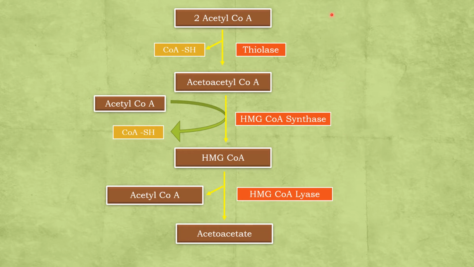So if you look at the steps, the initial two steps are similar to cholesterol metabolism. But do remember the steps of ketogenesis occur in mitochondria. So the primary ketone body which is synthesized is acetoacetate. Now we will see what happens to this acetoacetate.